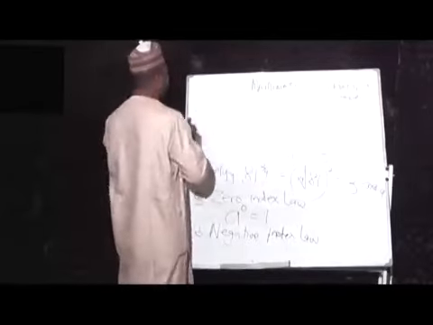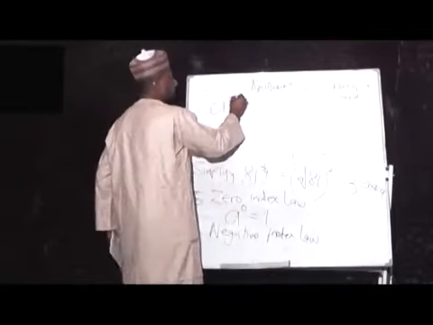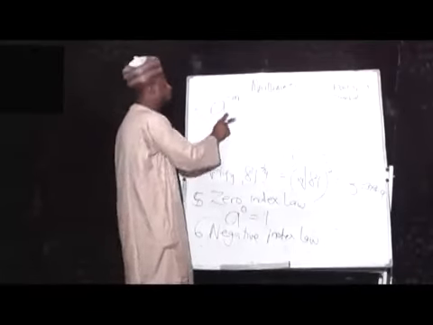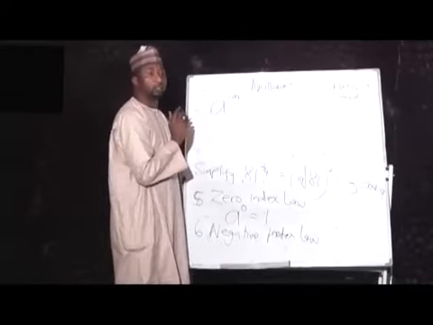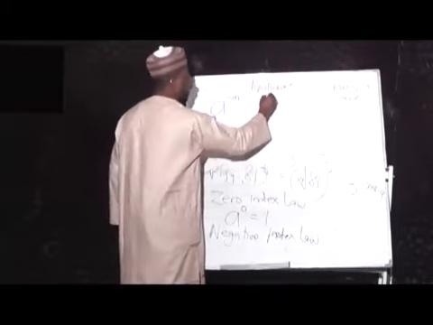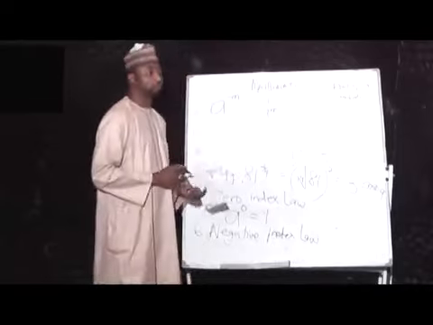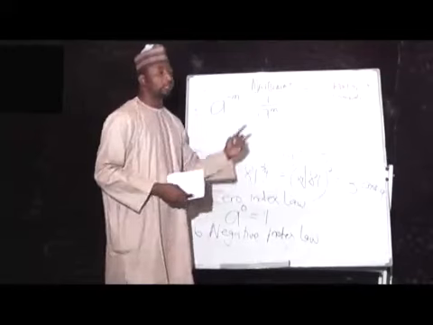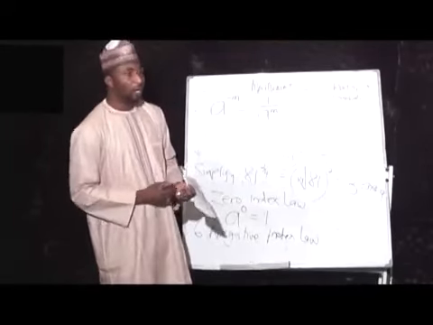That the law says when you have A raised to power minus M, this is negative index. A raised to power minus M, the result of this kind of case is what? 1 all over A raised to power M. A raised to power minus M is the same thing as what? 1 all over A raised to power M.